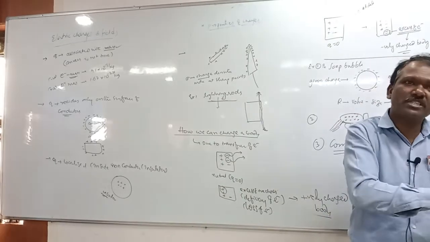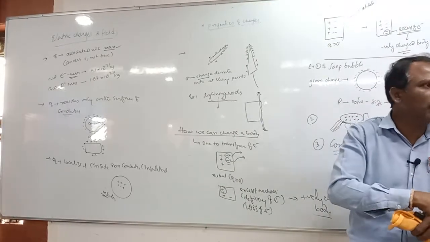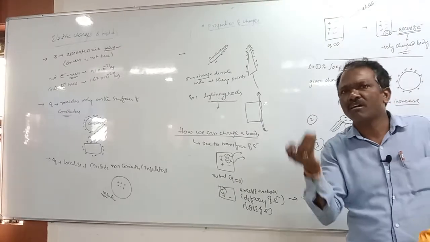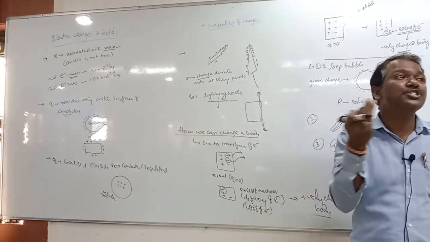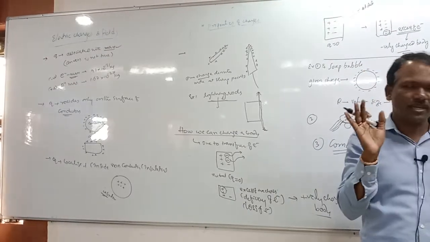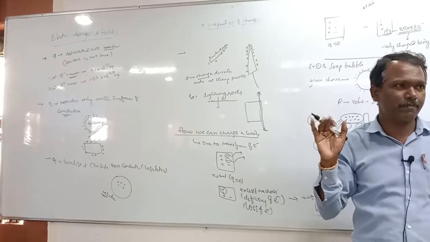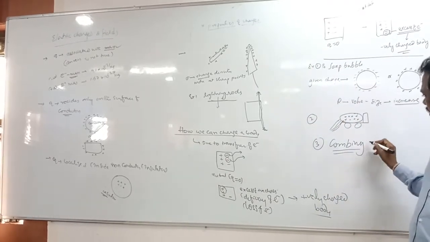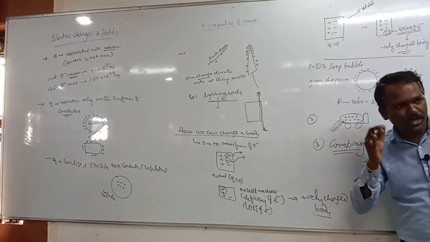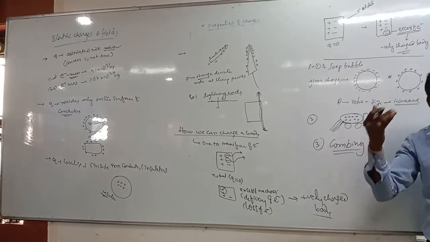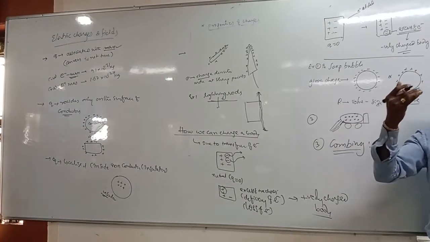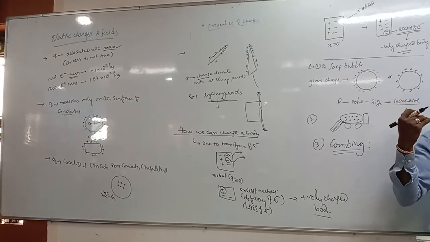Or attract with your skin, it is unable to come out. So these are all due to the charging of a body. After getting a charged body, this is going on. Okay, right? So what are the methods of getting a charged body?